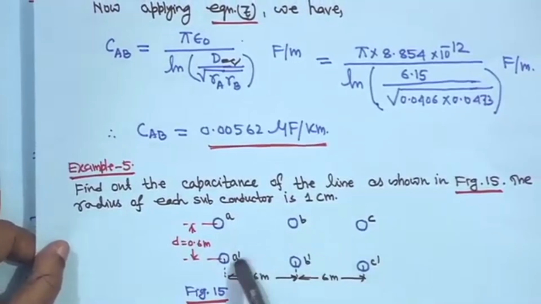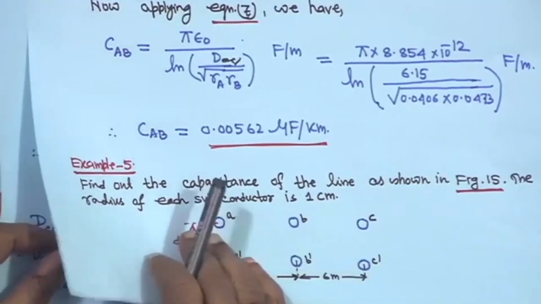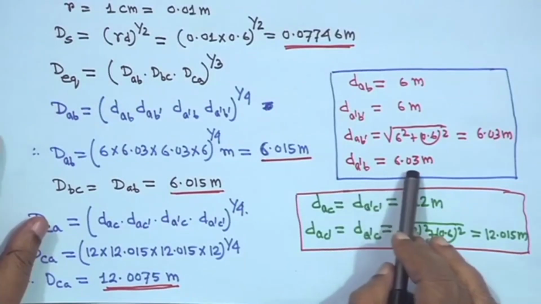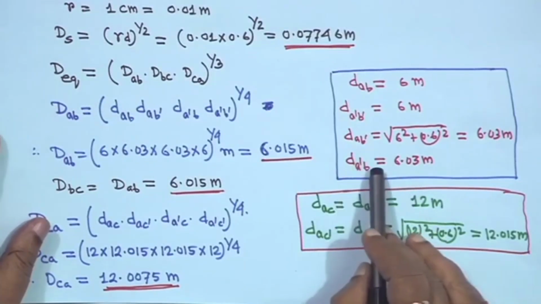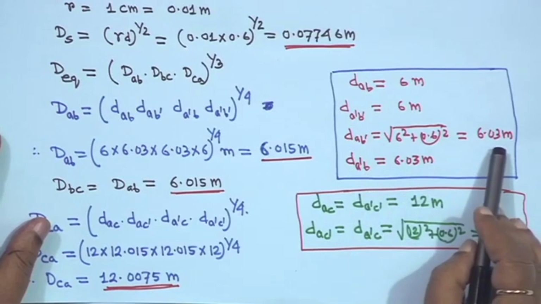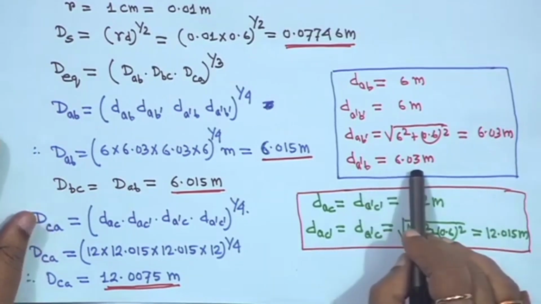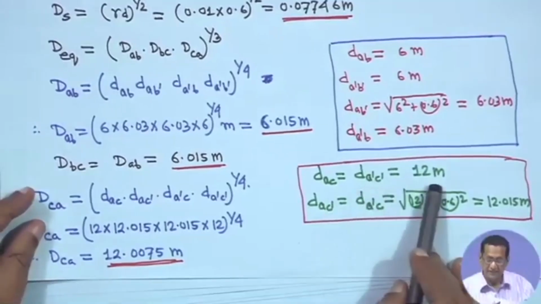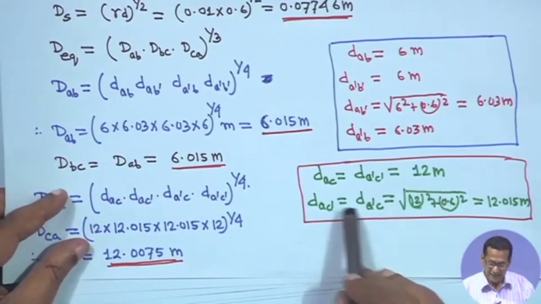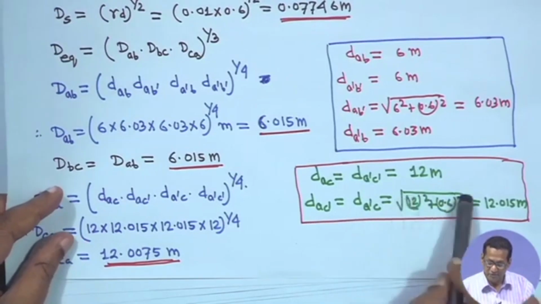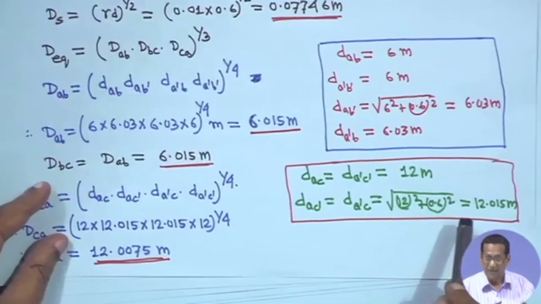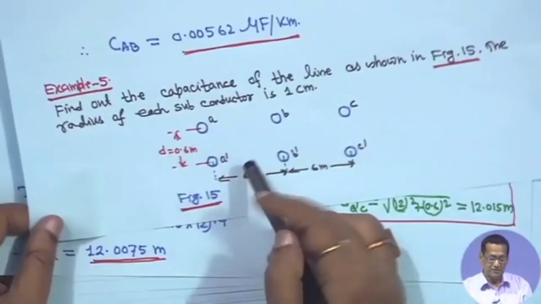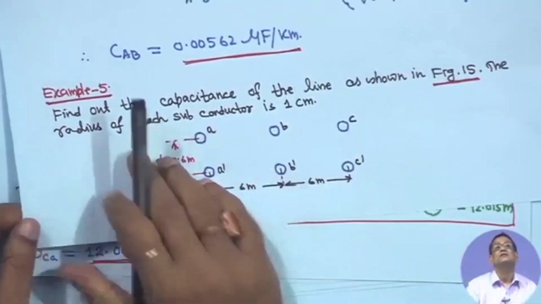So, all the distances you calculate, and you will get DAB dash and D dash B equal to 6.03 meter, this is also the same, 6.03 meter, right. And DAC is equal to D dash C dash is equal to 12 meter, and DAC dash is equal to D dash C is root over 12 square plus 0.6 square is equal to 12.015 meter. From this configuration you can compute all, right.